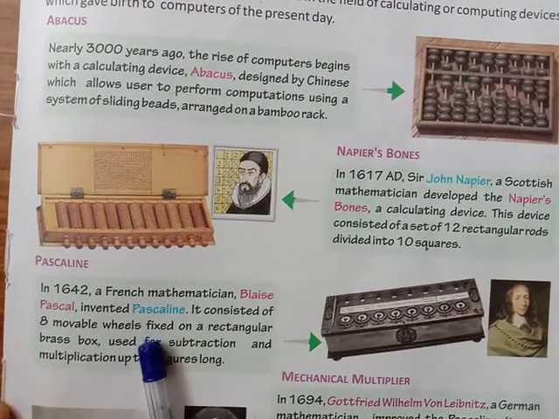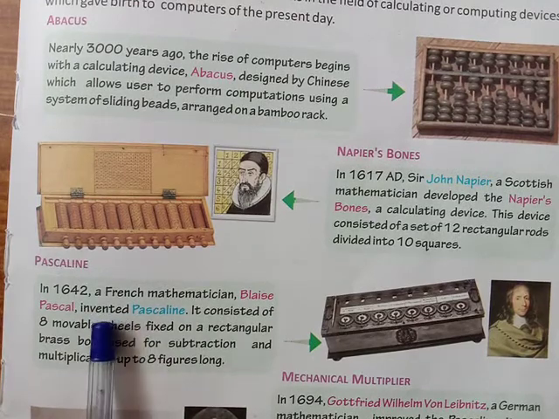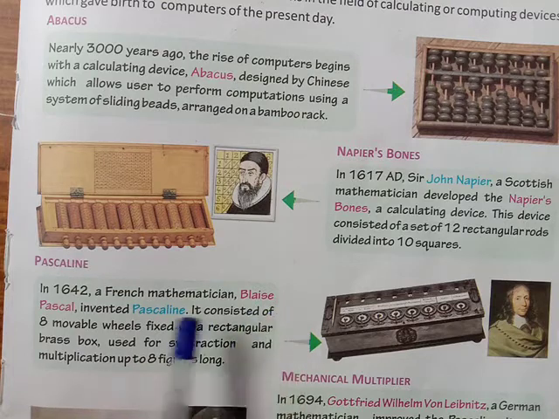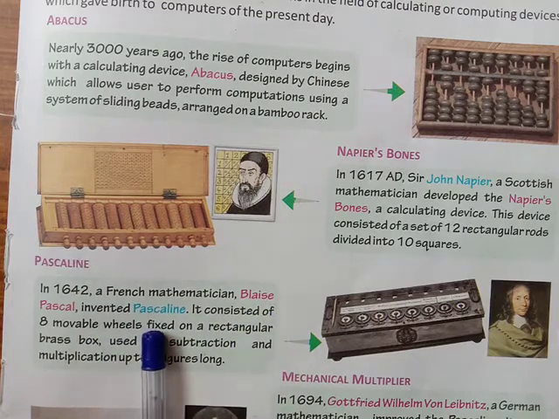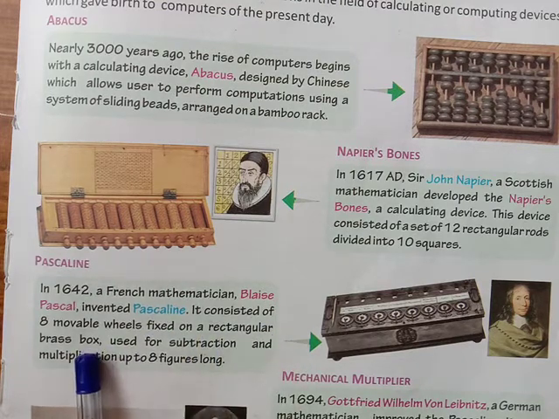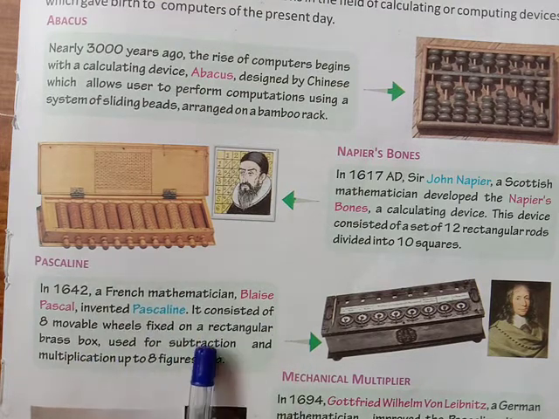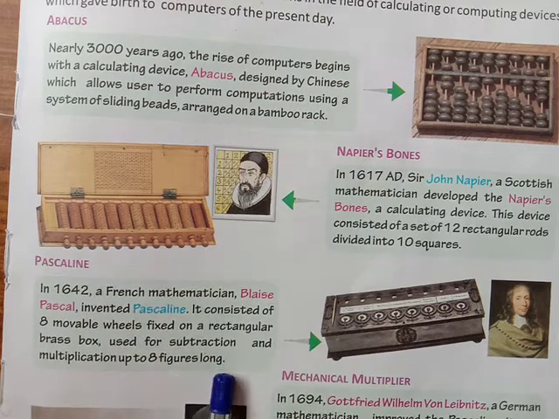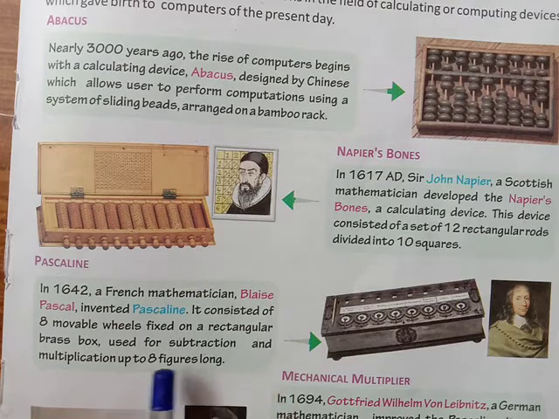Pascaline. In 1642, a French mathematician, Blaise Pascal, invented the Pascaline. It consisted of 8 movable wheels fixed on a rectangular brass box, used for subtraction and multiplication up to 8 figures long.